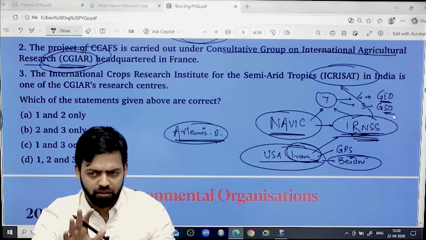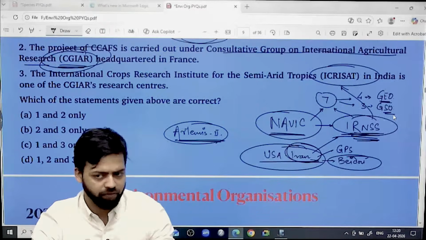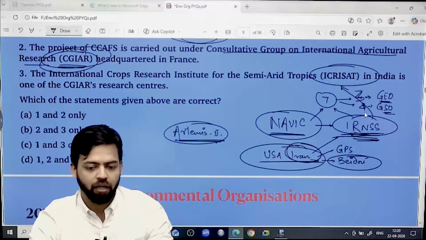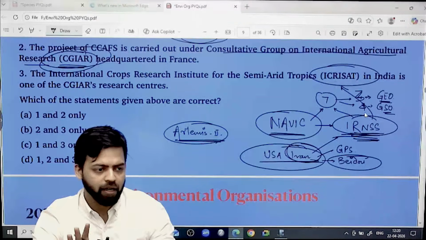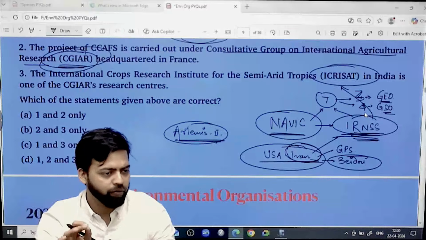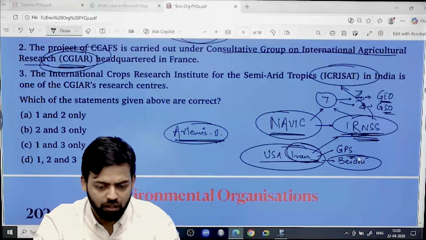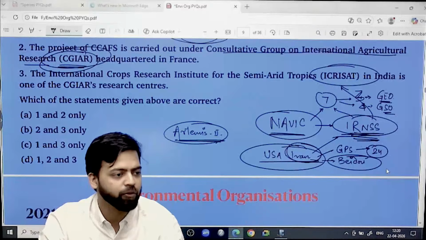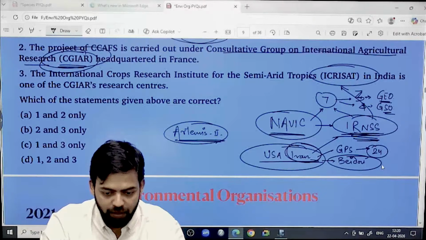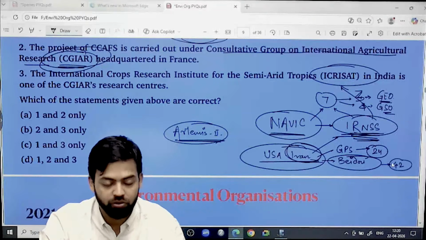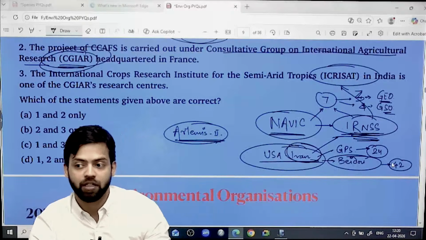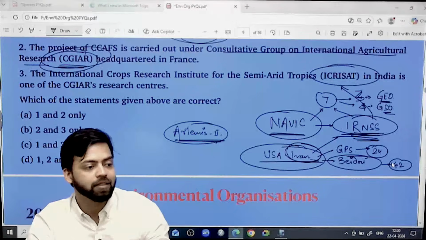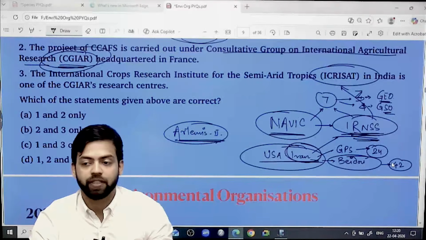Oh, sorry, this is 3, this is 4, right? And 4 out of 7 at any given point of time should be functional. Such is the scenario. GPS is a constellation of 24 satellites, and this Beidou is a constellation of 42 functional satellites. Okay, so one of the strongest satellite systems is China's.